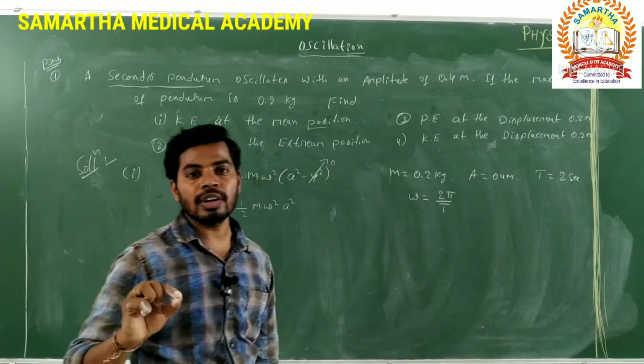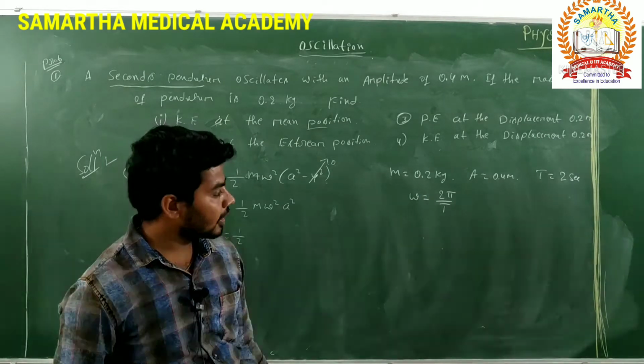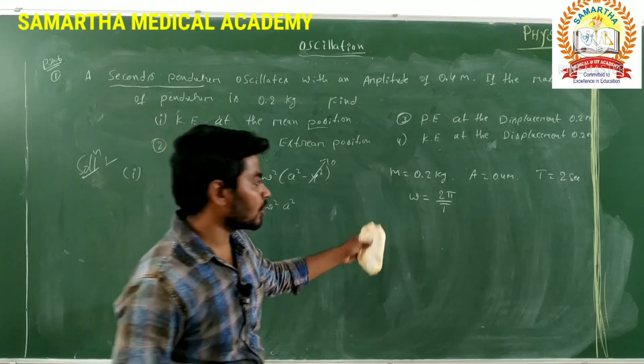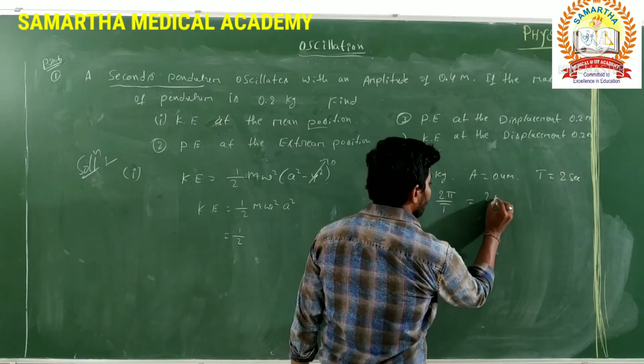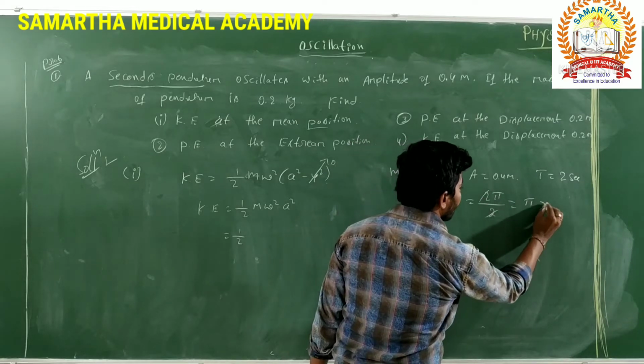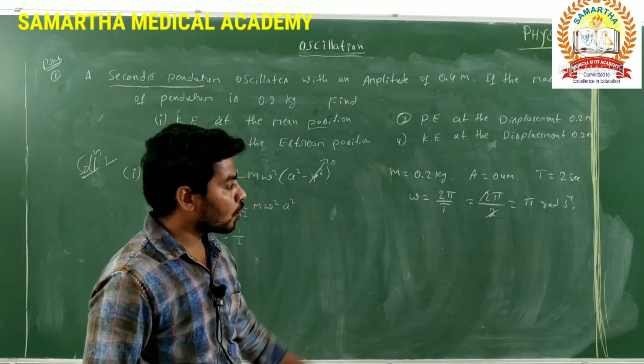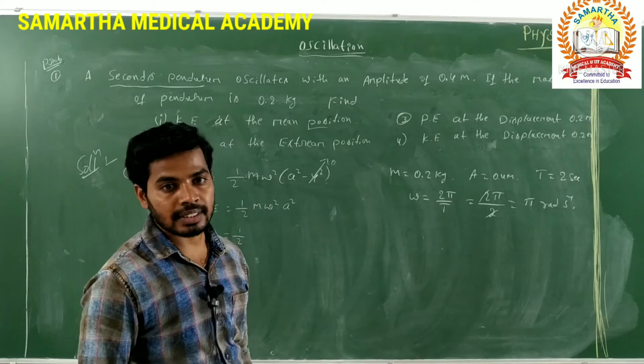The time period for a seconds pendulum is 2 seconds. Then we can easily find the angular velocity. What's the formula? 2 pi by T, where T is 2, gets cancelled, remaining is pi radian per second. Omega is pi radian per second.